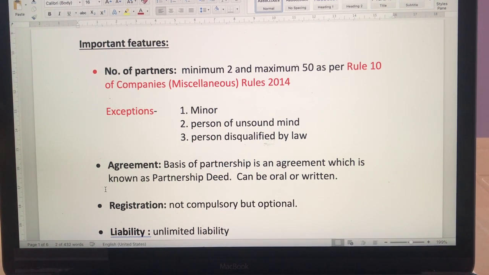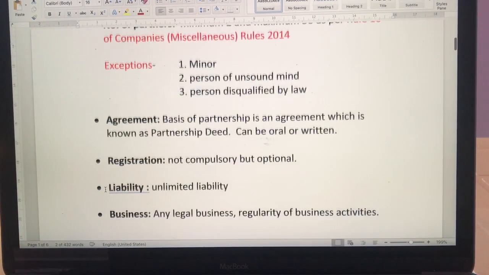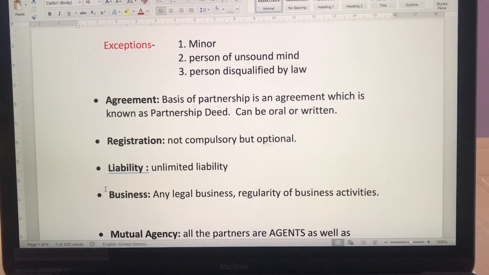Now that agreement is known as partnership deed. Another thing is registration. The registration of a firm is not compulsory, it is optional. If you want, you can go in for registration. If it is not needed, then it may not be. But it is always advisable, because after getting registration done, you have its own advantages.